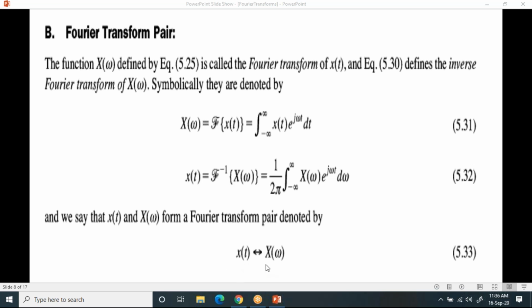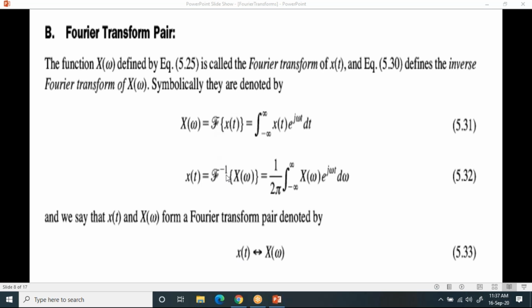Now observe this. This is the notation for this. x of t, double-sided arrow, x of omega. What it means is, if you read in one direction, the Fourier transform of x of t is x of omega. And now if you read in the other direction, the reverse direction, the inverse Fourier transform of x of omega is x of t. That's how you can read it. If I read in the forward direction, the Fourier transform of x of t is x of omega. If you read in the backward direction, the inverse Fourier transform of x of omega is x of t.